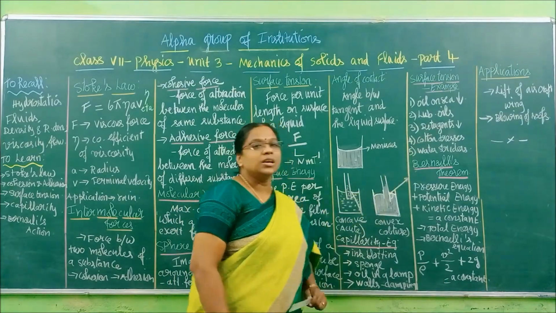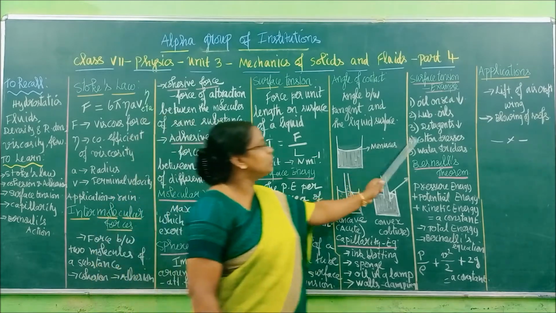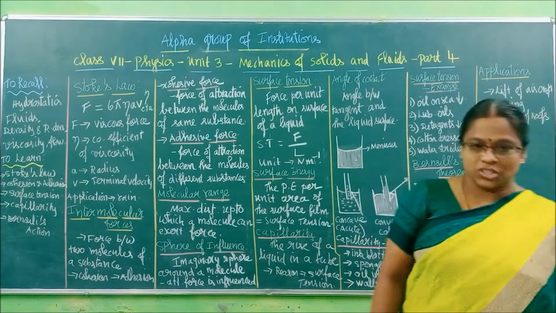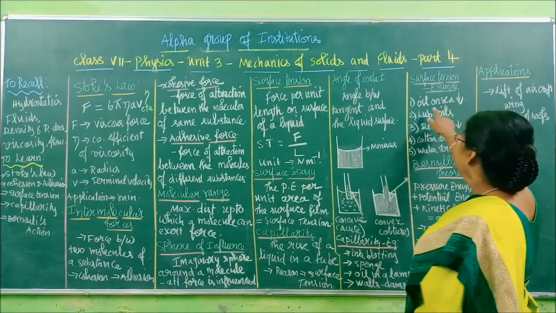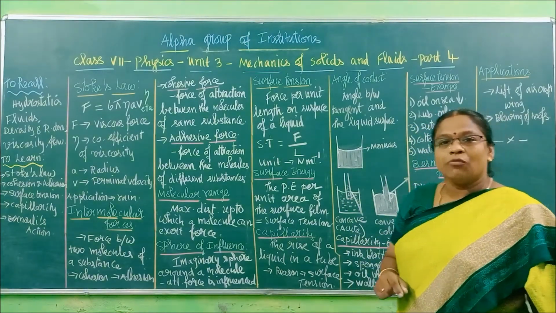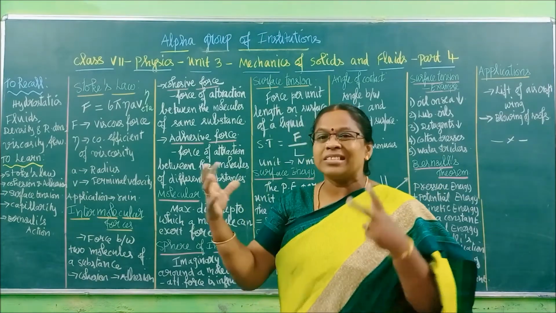Next one is, these are the examples for capillarity. Now we are moving to the examples for surface tension. Now you will get surprised to see these examples. Right. Oil on sea. This fishermen know, children, when they go for fishing, what they will do when a sudden storm